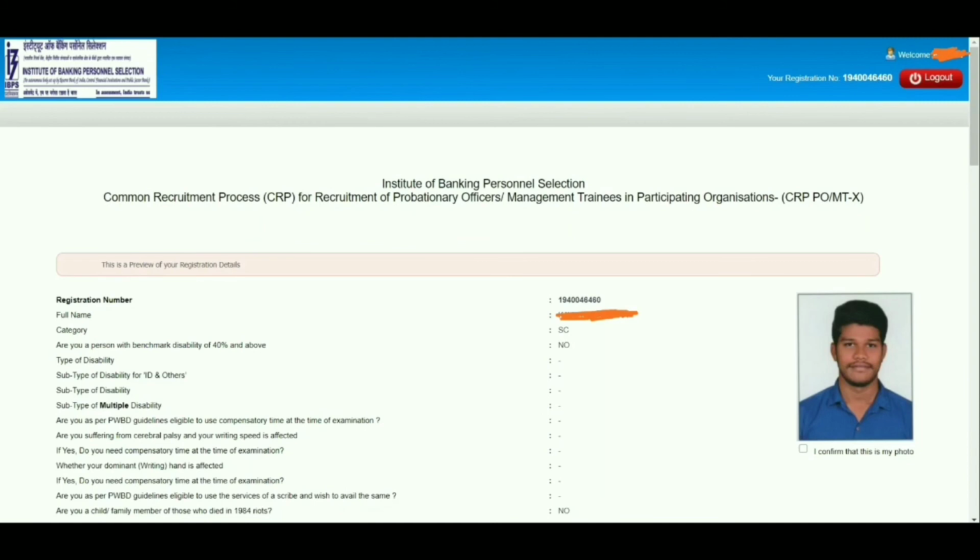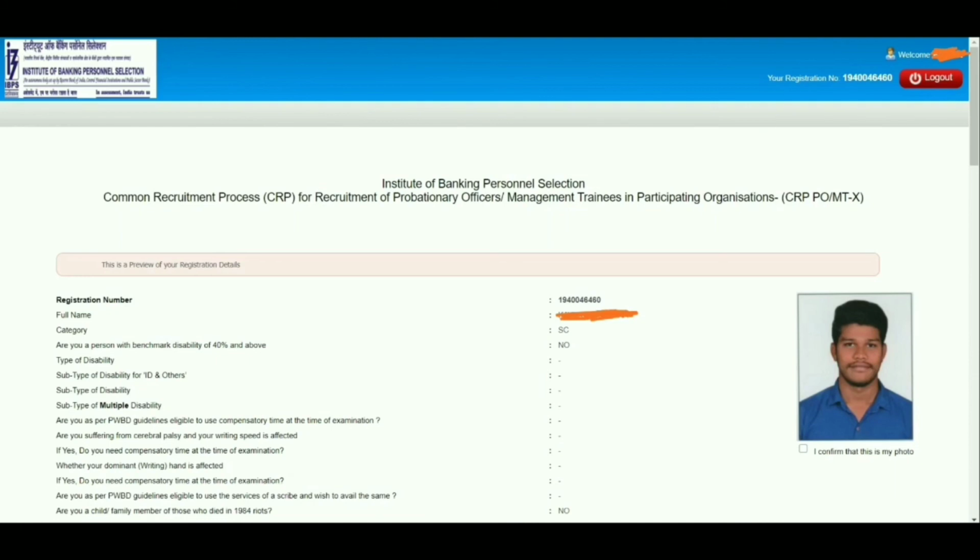Once you click on the save and next button, we will get this PDF. You can check all the details before you submit. Here this is the preview. Whatever we filled in the entire application, we will get a preview of here. Check all the details to see whether you entered them correctly or not.